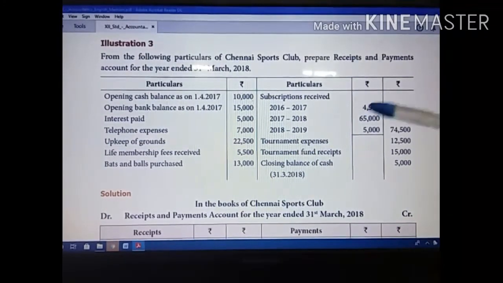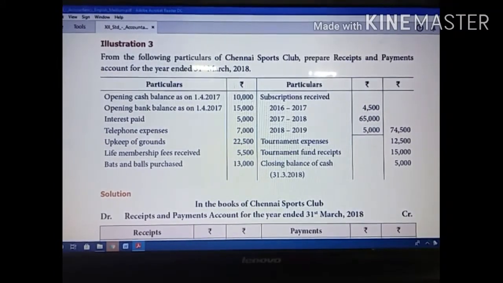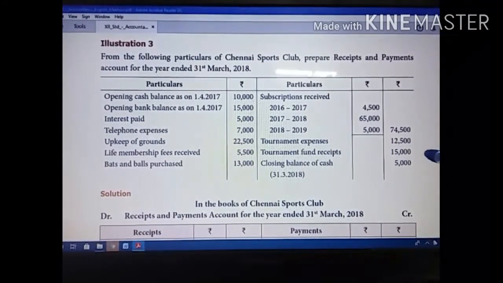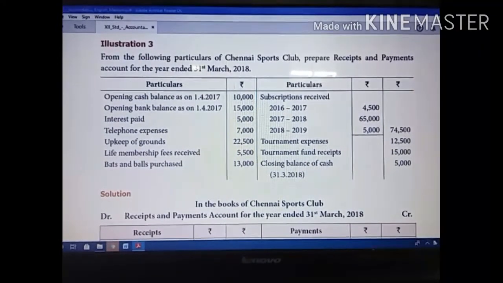Now we are going to find out the closing balance of bank. They have already given the closing balance of cash. What are the things we are going to find out? We are going to find out the closing balance of the bank. So while I prepare the problem, you should understand.